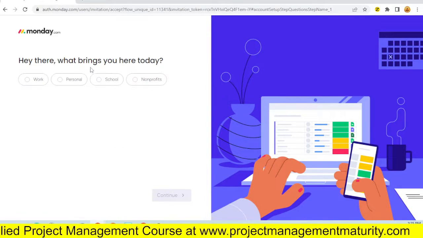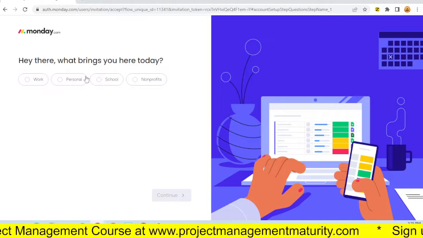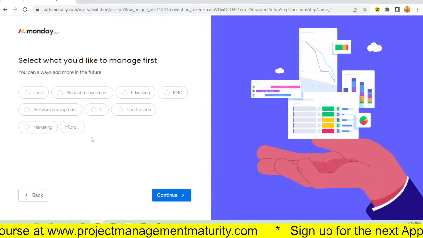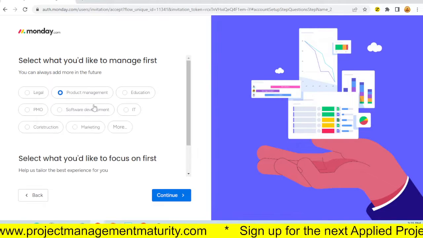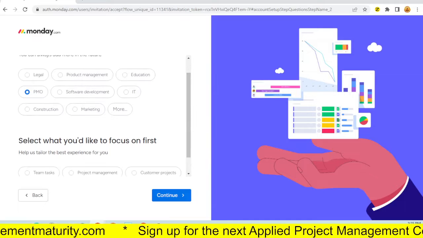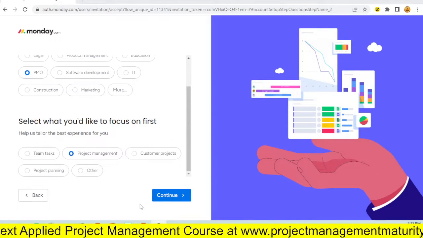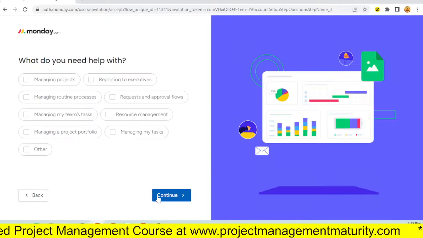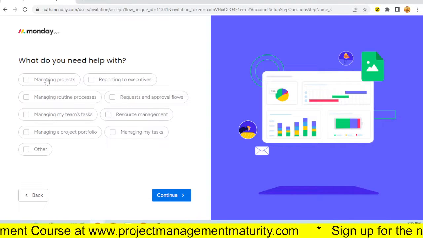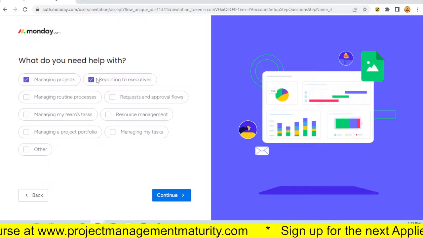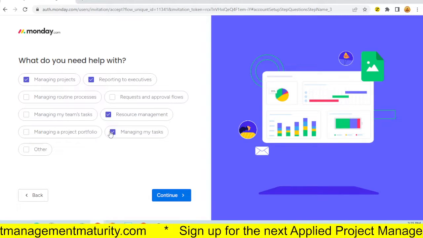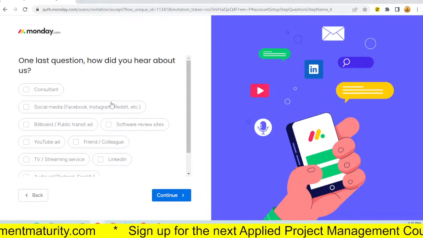Hey there, what brings you here today? Work, personal, school? Let's say personal. Let's continue. Select what you like to manage. PMO. More like project management stuff. So I've gone ahead and chosen project management. Remember, this is my first time in this program. Never been here before. What do you need help with? Managing projects, reports, maybe resource management, managing tasks, the regular stuff.